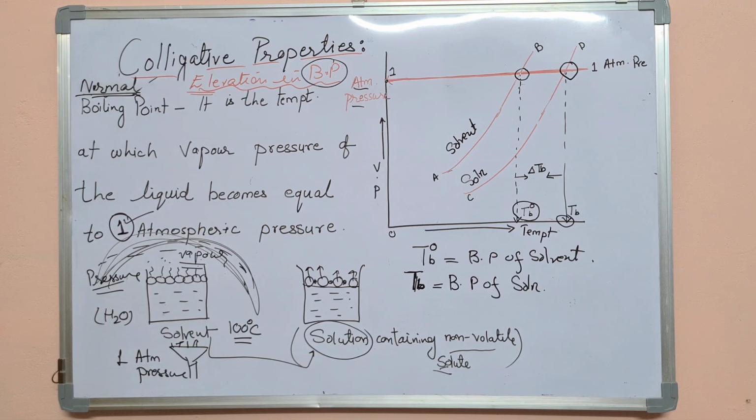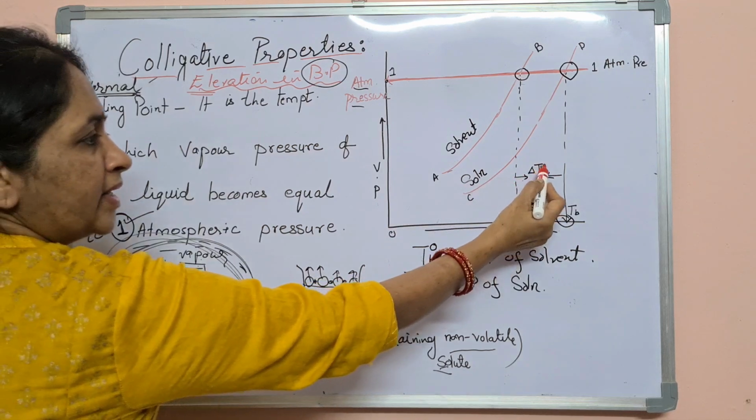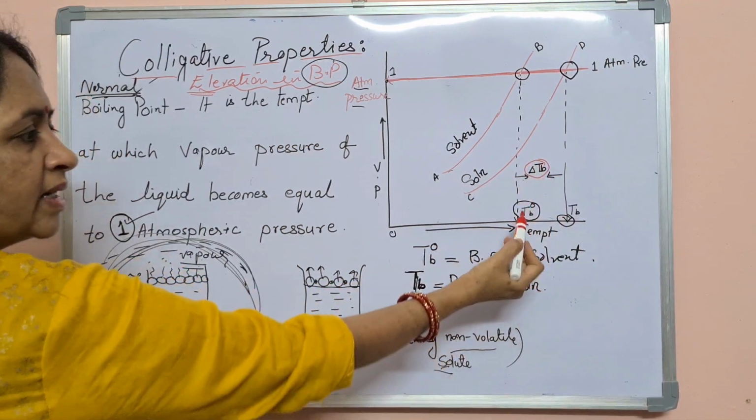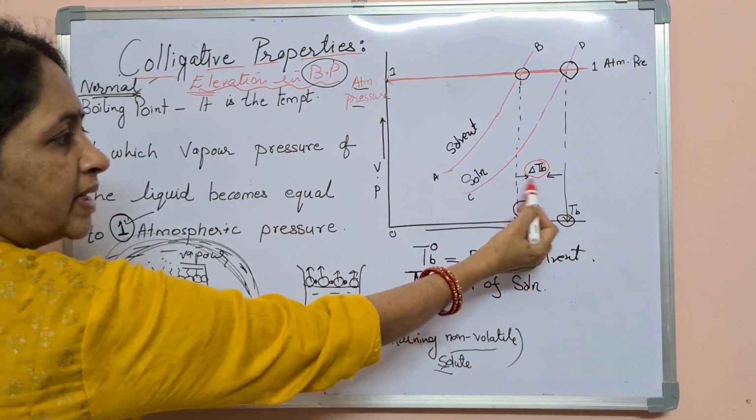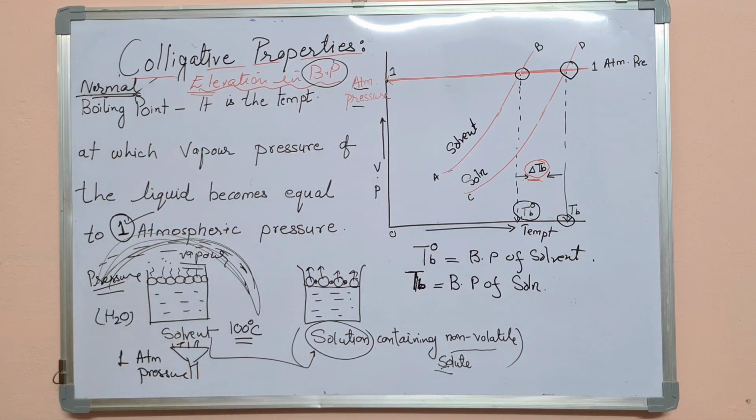Now we can find out the difference between them. That is delta TB, which I have denoted as delta TB, the difference between T naught B and TB, that is called elevation in boiling point. That is called increase in the temperature.